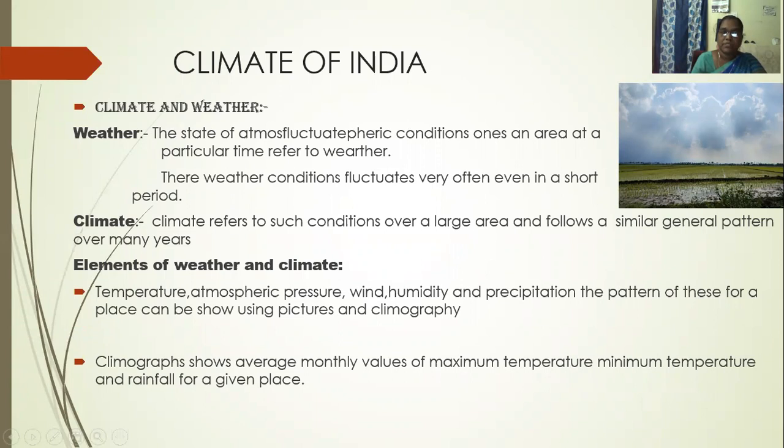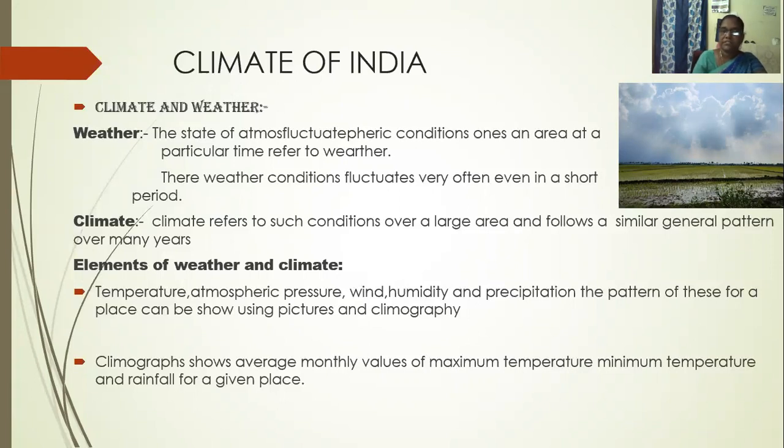Now we see the definition of weather. The state of the atmospheric conditions over an area at a particular time is referred to as weather. The weather condition fluctuates very often, even in a short period.